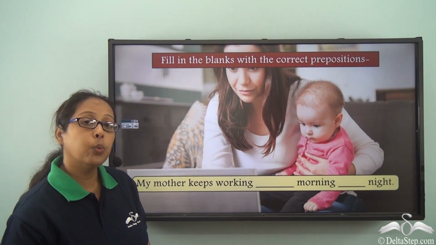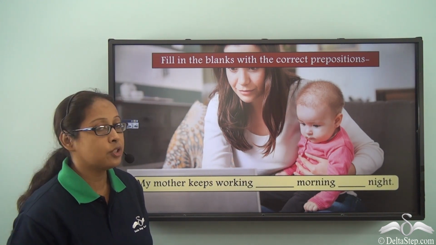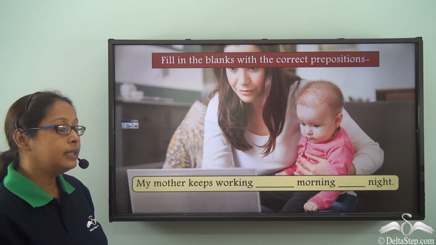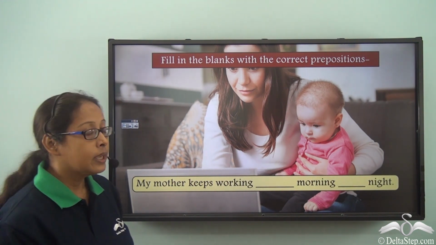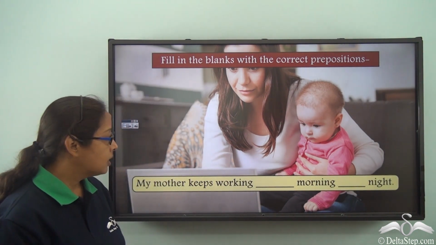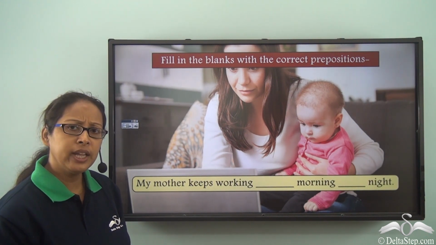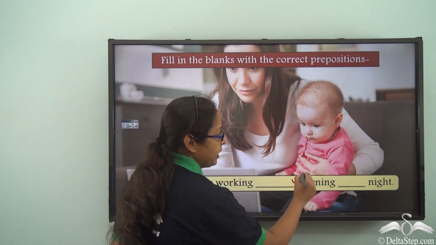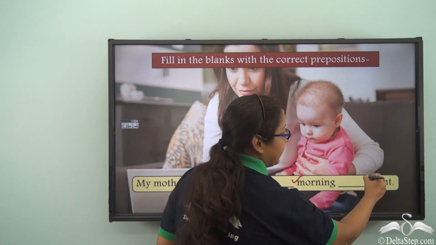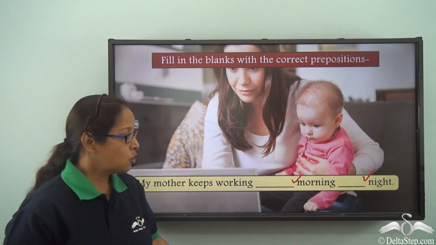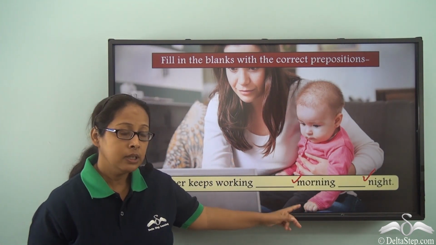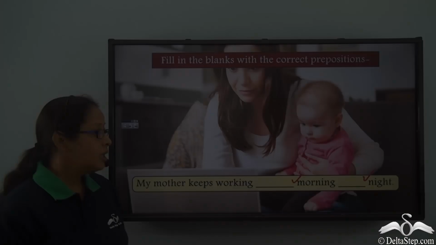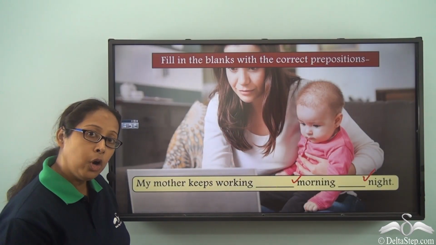Fill in the blanks with the correct prepositions. My mother keeps working dash morning, dash night. So again, we are talking about two parts of a day. We are talking about a morning and then we are talking about night. So we are starting at one point and we are going to finish at another point. So she starts in the morning.